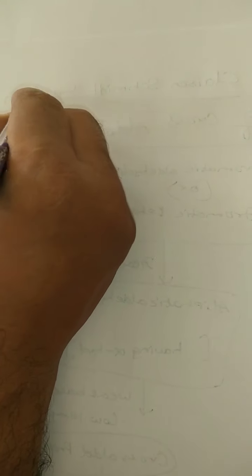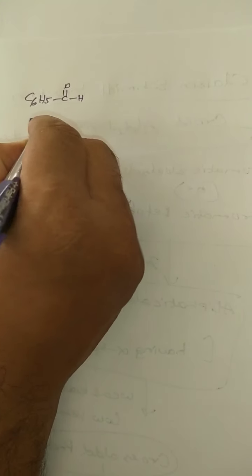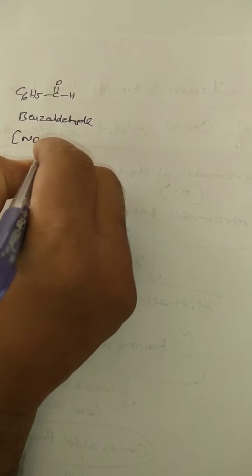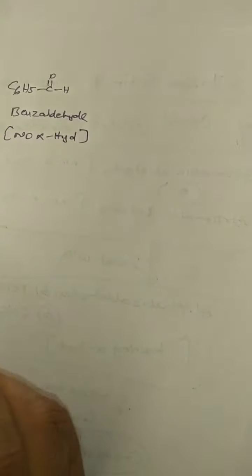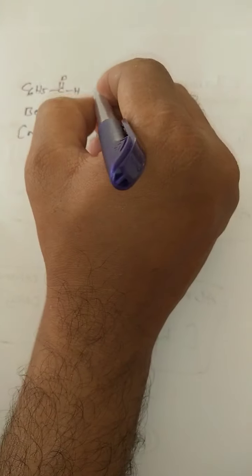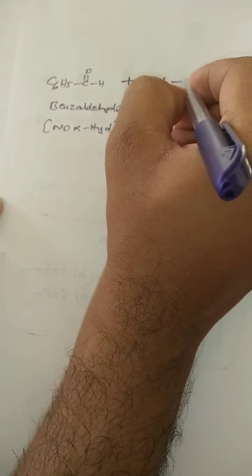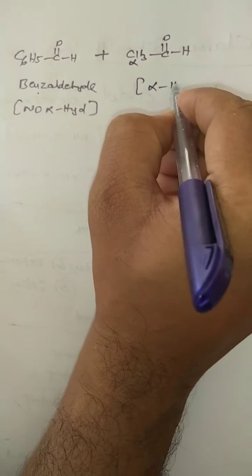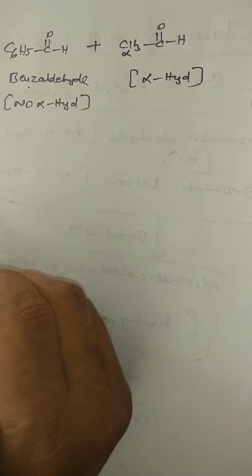Now let us take one example. See students, I am taking an aromatic aldehyde, benzaldehyde. This benzaldehyde doesn't contain alpha hydrogens. An alpha hydrogen carrying carbon should always be sp3 hybridized. So benzaldehyde interacts with acetaldehyde. This is the aromatic aldehyde, this is the aliphatic aldehyde, and it compulsorily carries alpha hydrogen.